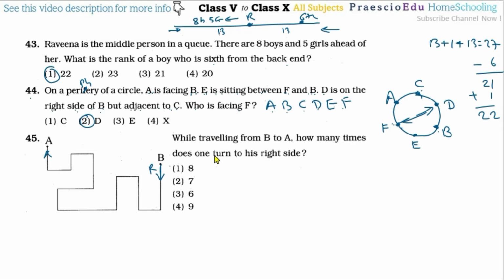Here this right turn is 1, then 2, after this left, then this left, then again this right, 3, then this again one right, again one right, then this left, left, left, then right. Okay, 1, 2, 3, 4, 5, 6, and this is also right, 7. So total 7 turns are there. 7 means option number 2 is the correct one.